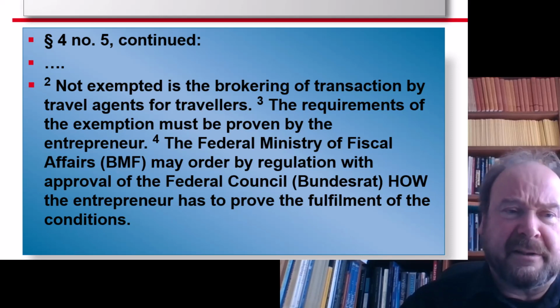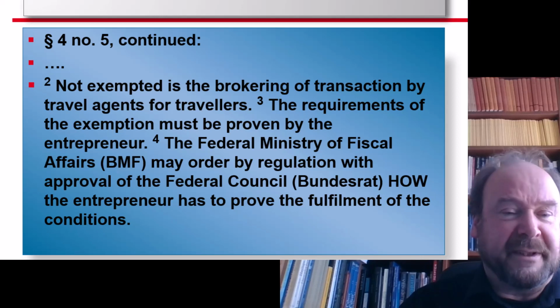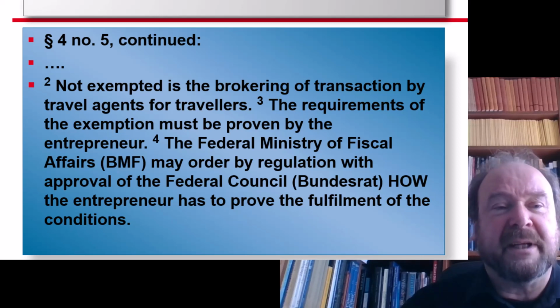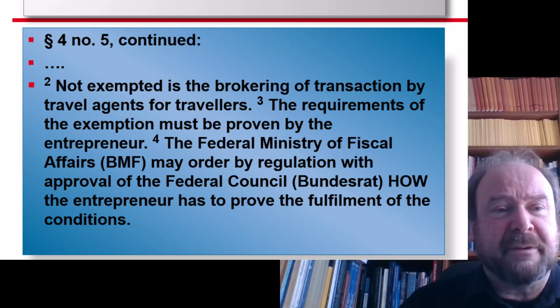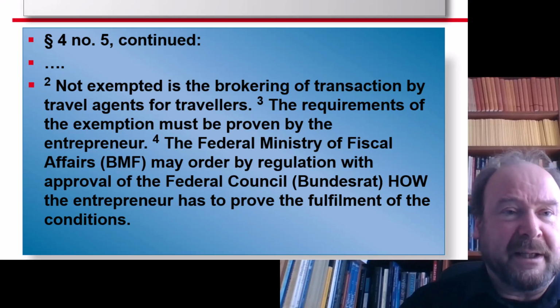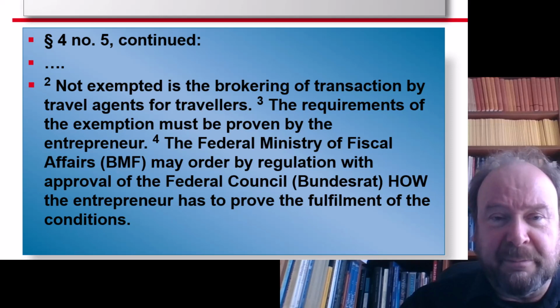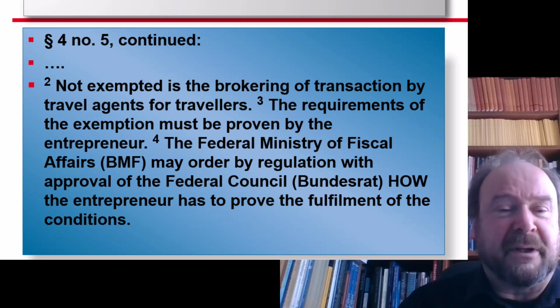And at the end, the usual conditions come. The requirements of the exemption must be proven by the entrepreneur who claims the tax exemption. That's just a general principle of law, that whoever invokes a rule which is in his favor has to prove that the rule applies. And so whenever you say, I did a tax-free transaction, the burden of proof is on your side. The only really material remark is the next one in the next sentence. The Federal Ministry of Fiscal Affairs may order by regulation how the entrepreneur has to prove the fulfillment.